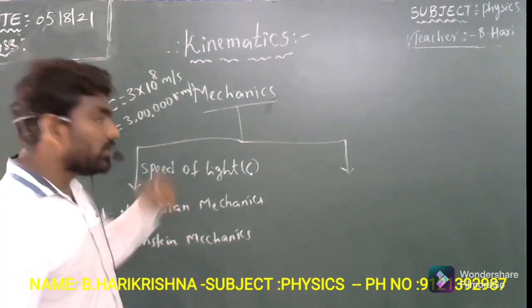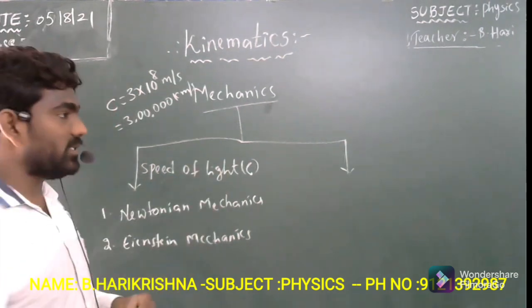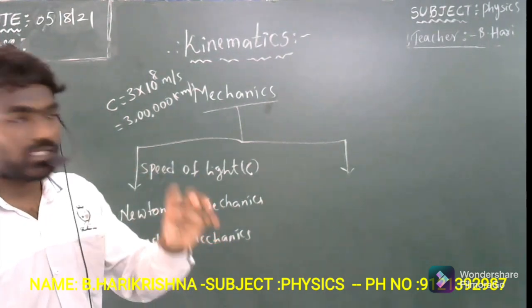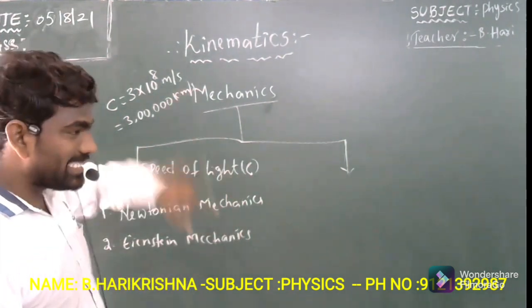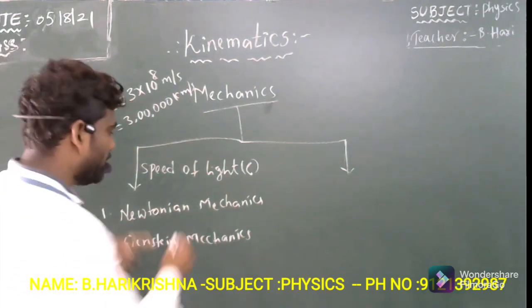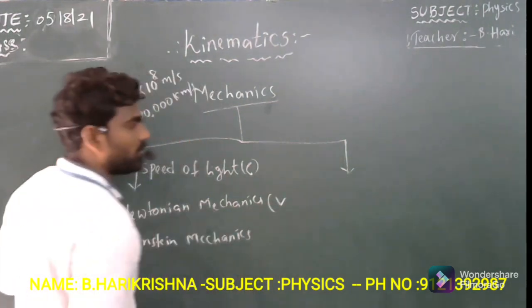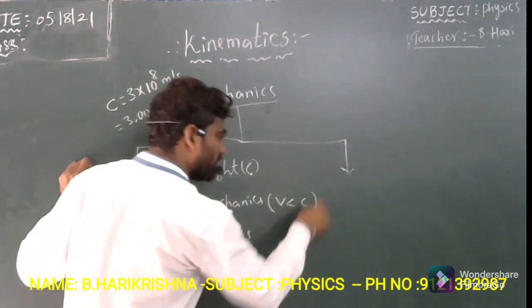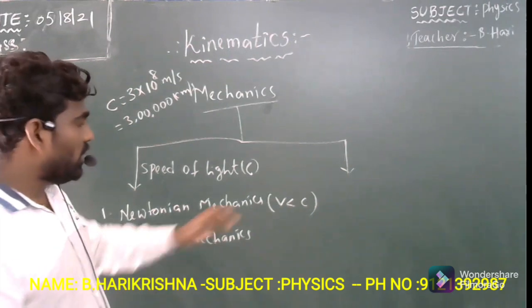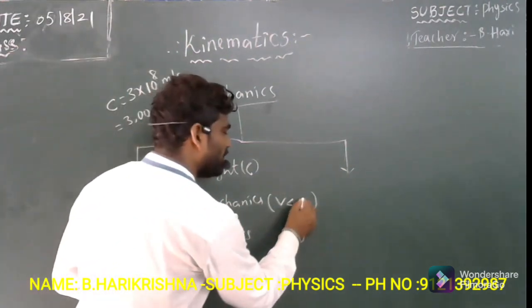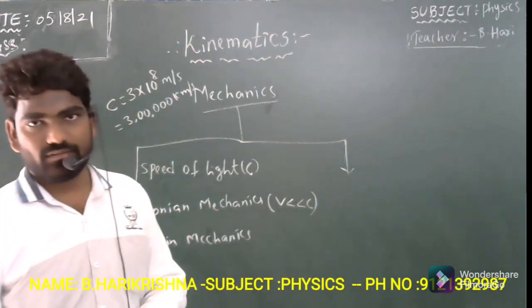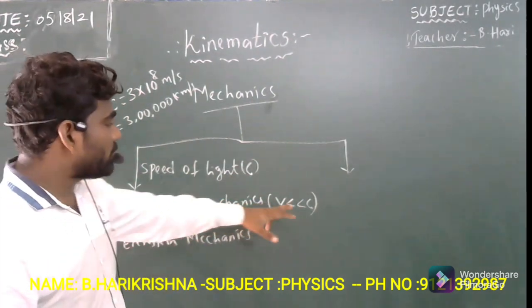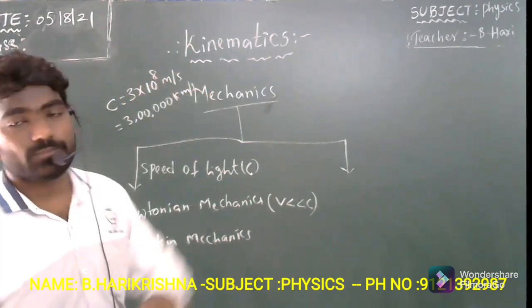Newtonian mechanics is when an object has a speed or velocity less than the speed of light. Not only less than, it is very much less compared with the speed of light, which is 3 lakh kilometers per second.